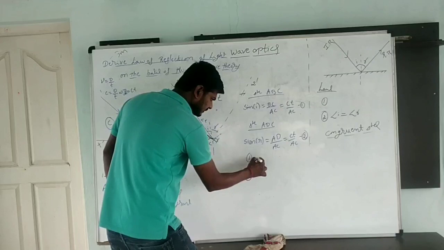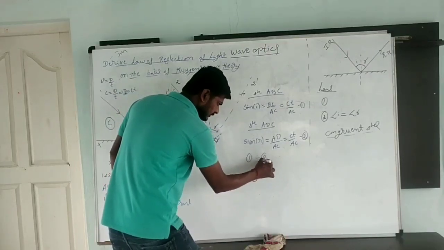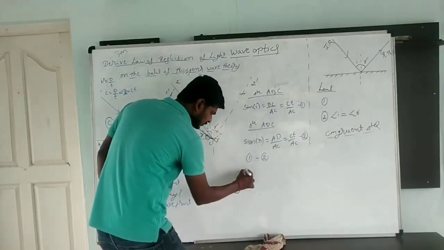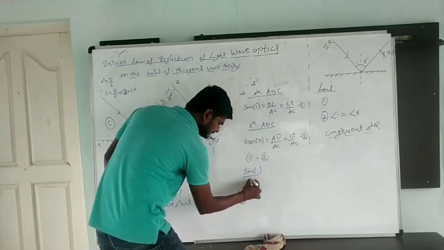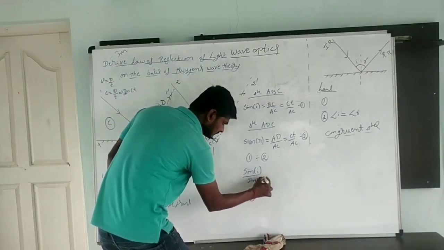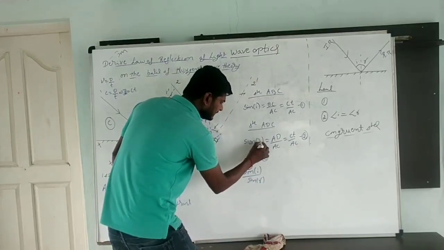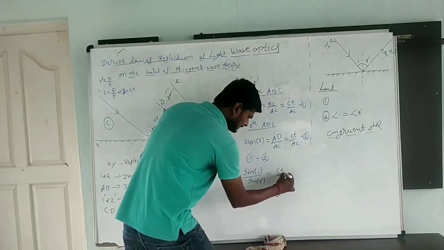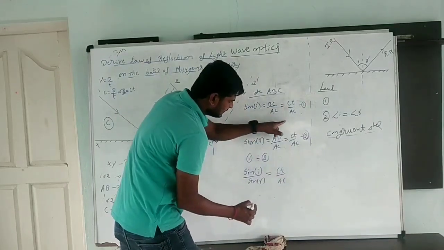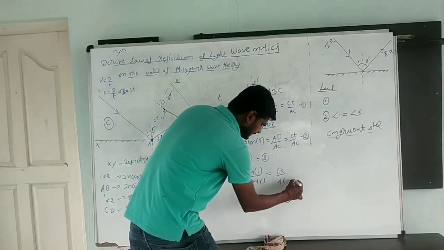Now what am I going to do? Equation 1 divided by equation 2. 1 divided by 2 means sin i by sin r. What does it become? CT by AC over CT by AC.